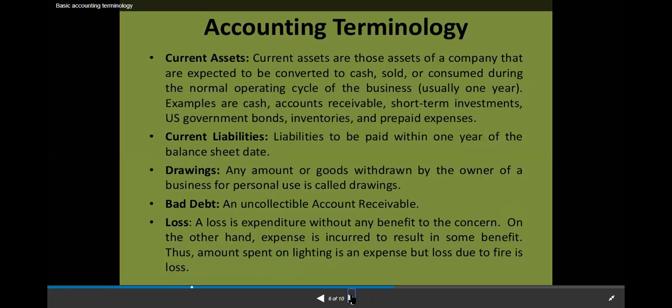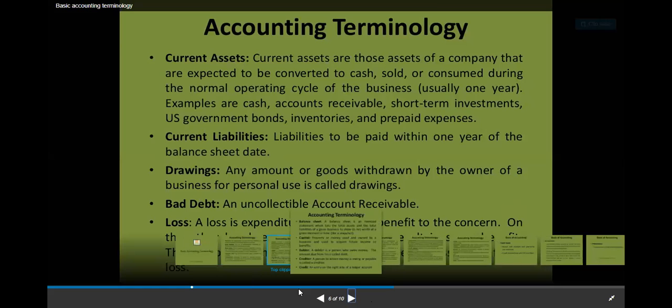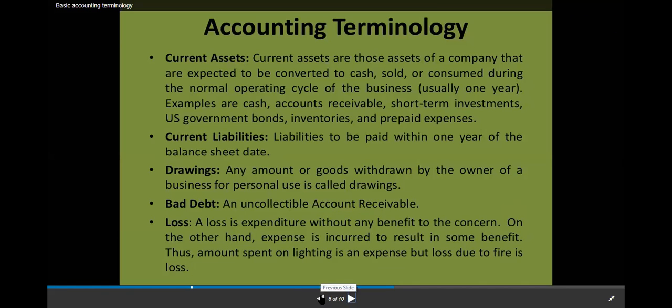Next terms are current asset, current liabilities, drawings, bad debts. I hope up to this, if you can do it from your home for today itself, it will be okay. If you want me to proceed further, I'll proceed to that. No issues. Is it fine?